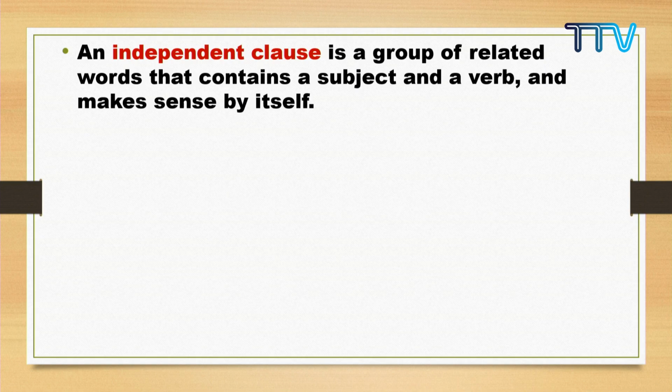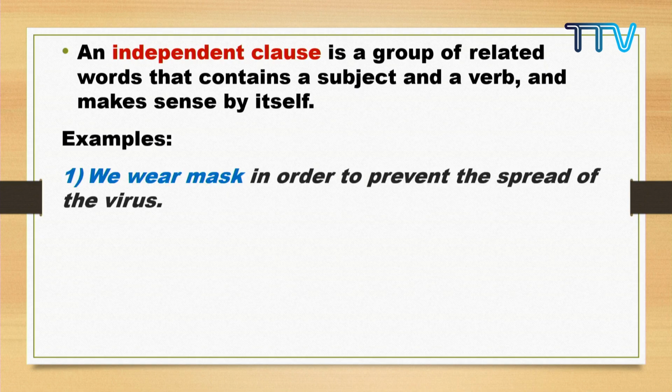So independent clause, for example: "We wear masks in order to prevent the spread of the virus." I've highlighted "we wear masks" in blue color. In this sentence, the clause "we wear masks" is an independent clause because it makes sense. This clause makes sense, it is independent. "In order to prevent the spread of the virus" is another clause, a dependent one.